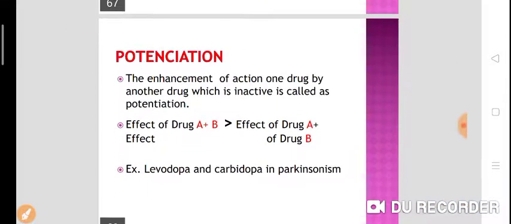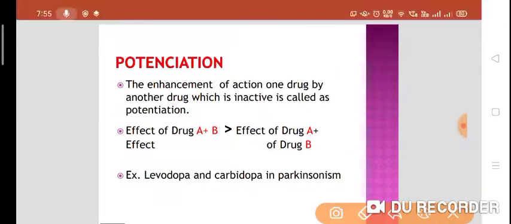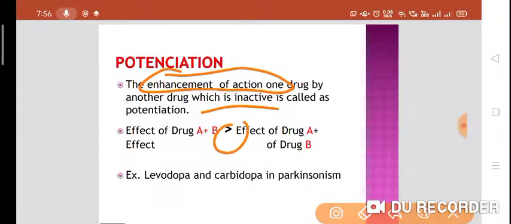Now potentiation. Potentiation of a drug means enhancement of the action of one drug by another drug which is inactive. So the effect of drug A plus B is more than the effect of drug A plus the effect of drug B.